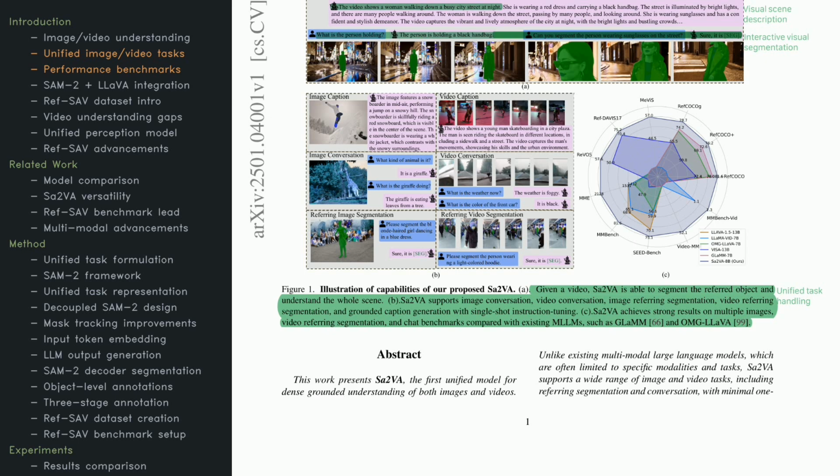Want a glimpse of what it does? It can describe a snowboarding scene with details about the snowboarder's gear, answer what a giraffe is doing in a photo, or even isolate a person wearing a specific outfit in a video. And it does all this through a unified approach that merges understanding and segmentation for both images and videos. It's tuned with just one set of instructions, making it streamlined and efficient.